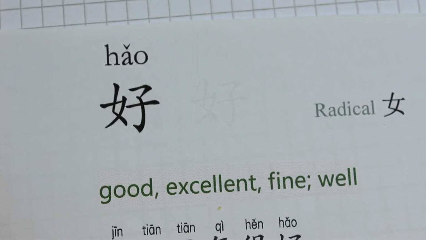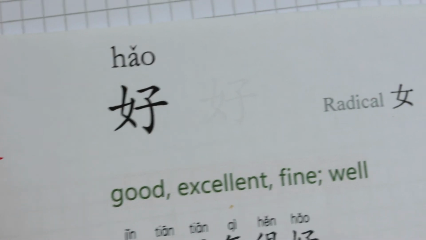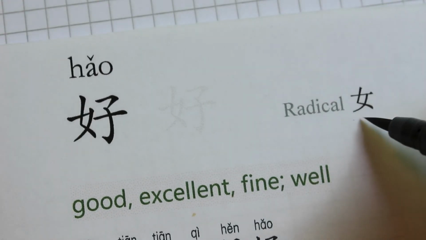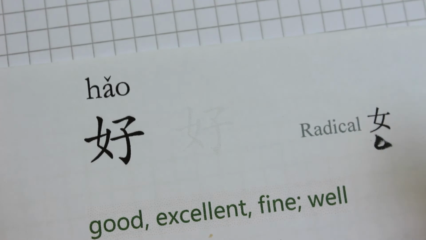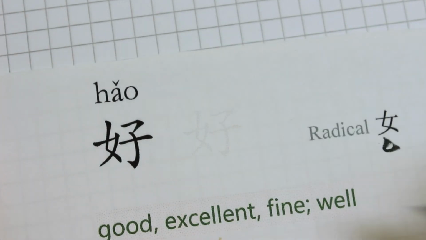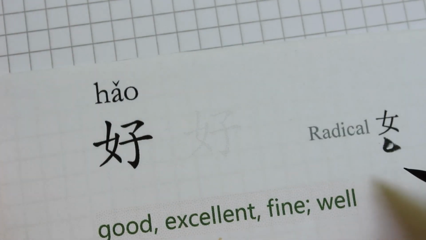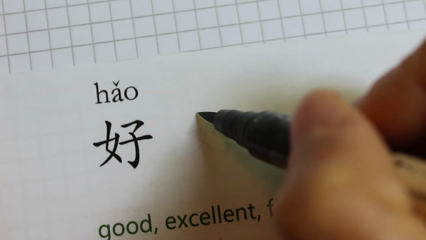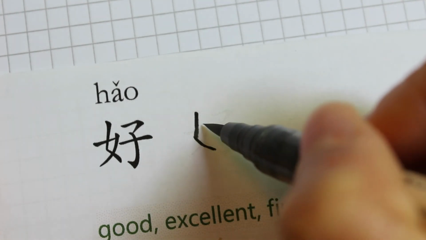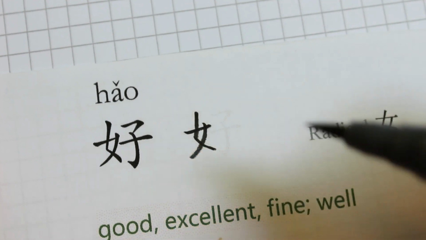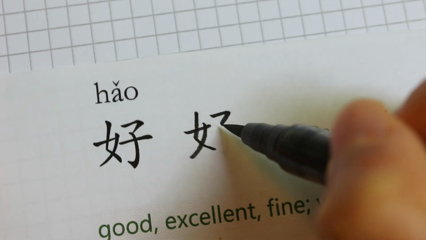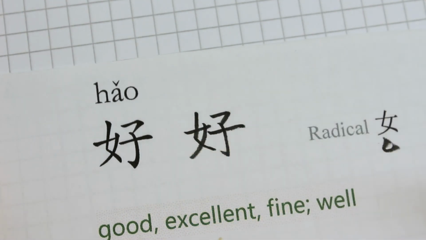Okay, now let's try to write 好. It's a left and right structure, and the radical is 女. So it's a woman-related radical. 1, 2, 3, 4, 5, 6.